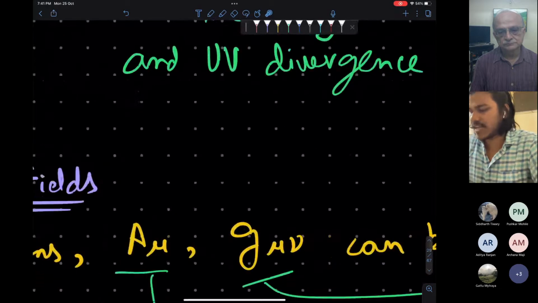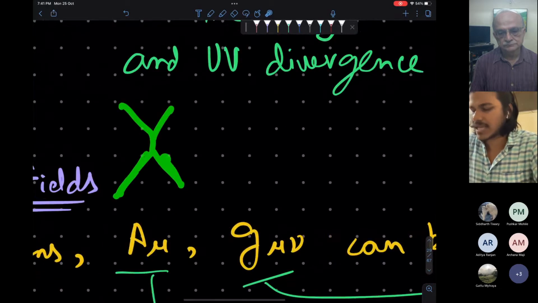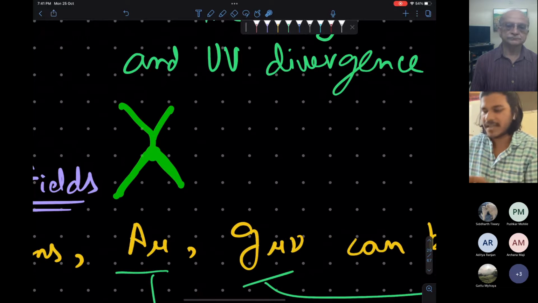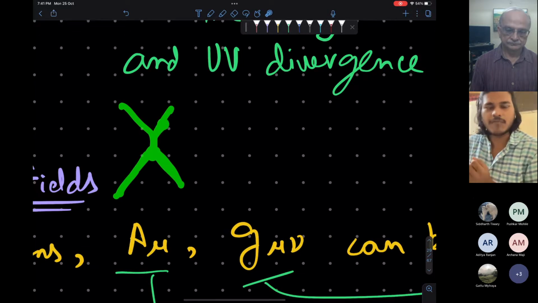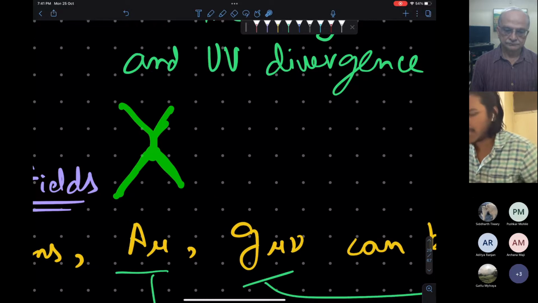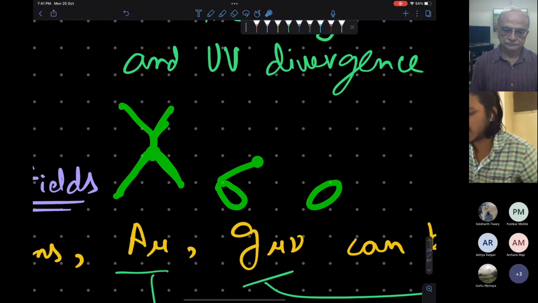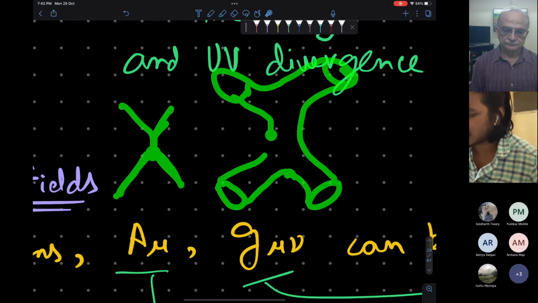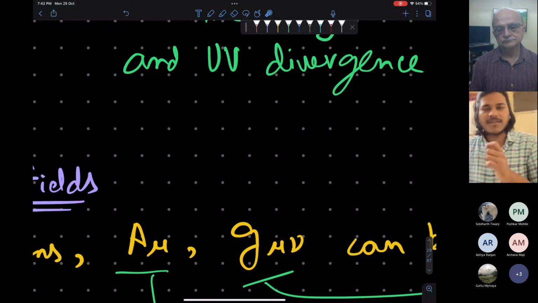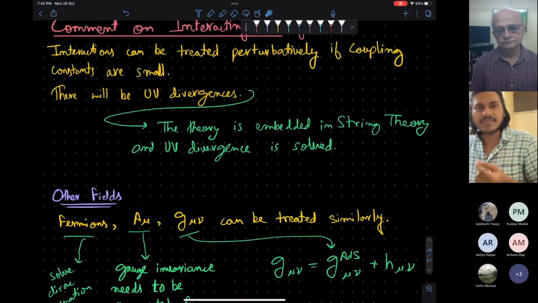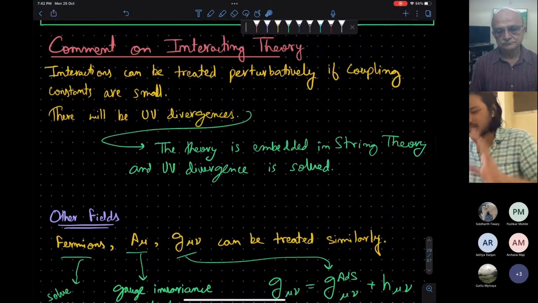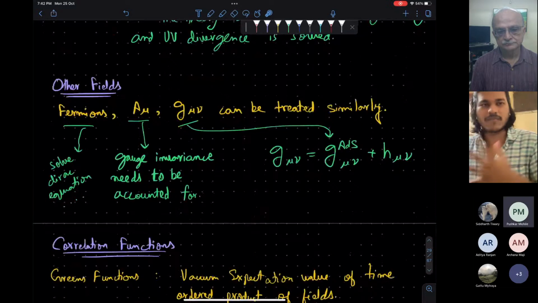You can see at this level the Feynman diagrams are like this. Two particles are coming, and there is a kind of singular point in the diagram from where they merge and then scatter. If you draw the string analog, then you will have a kind of pants diagram. Here these are strings, this will evolve here, and this will patch up like this, and this will go like this. So there is no point-like interaction appearing here. Because of the finite string length, although that is very small, there is a UV cutoff present in the theory that will protect us from the UV divergence. Okay, this is just a heuristic comment.